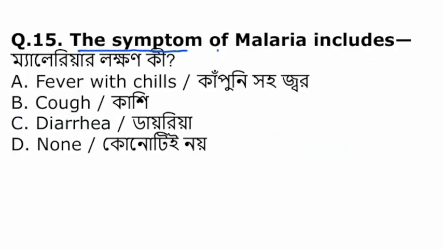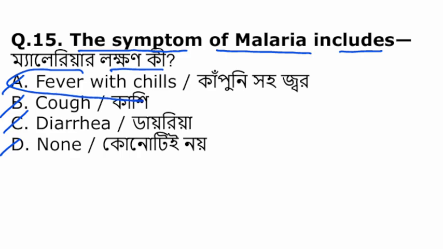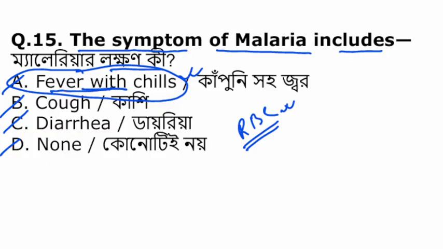The symptom of malaria includes: fever with chills, cough, diarrhea, or none of the above. So among them, fever with chills is the symptom of malaria when the protozoa infects the RBC. Due to the breakdown of RBC, it releases a toxin known as hemozoin that creates the periodic fever during the malarial disease.